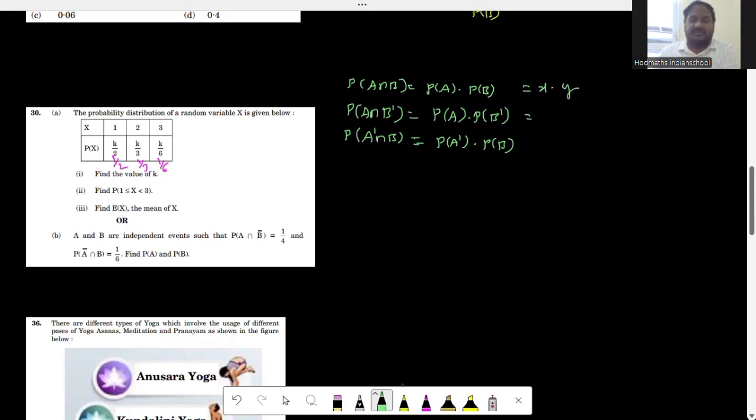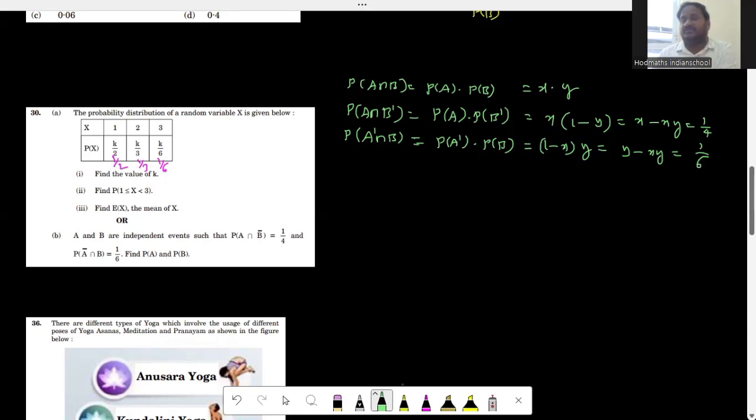So then probability of A intersection B complement will become probability of A is X into what is probability of B complement? 1 minus probability of B, right? So whose value is given? Probability of A intersection B complement is given 1 by 4. So which is equal to X minus XY is equal to 1 by 4. Similarly, probability of A complement is 1 minus x into probability of B is y, which is going to be y minus xy is equal to how much, which is given as 1 divided by 6.